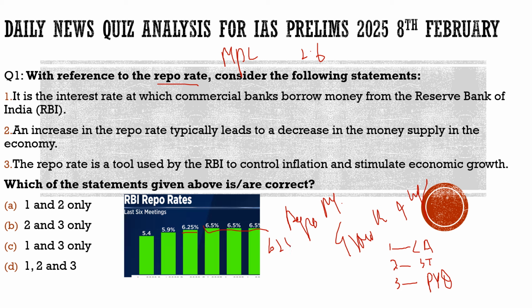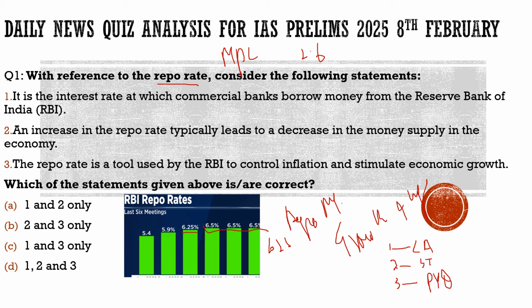Now you can ask me, sir, what is this repo rate, how is it important, what does it show, what does it mean in the economy? This repo rate basically shows how much percentage of interest a bank has to pay to the RBI for borrowing money. So if this interest rate has come down, as we are seeing that it has been reduced by 0.25 basis points, what does it mean?